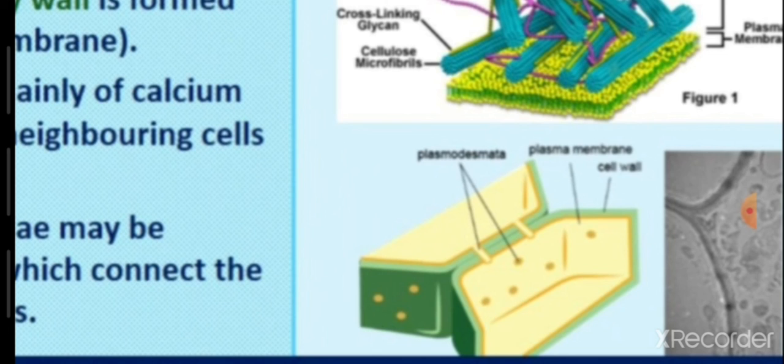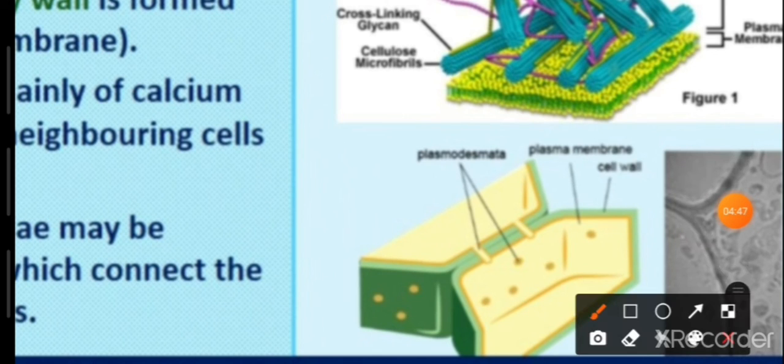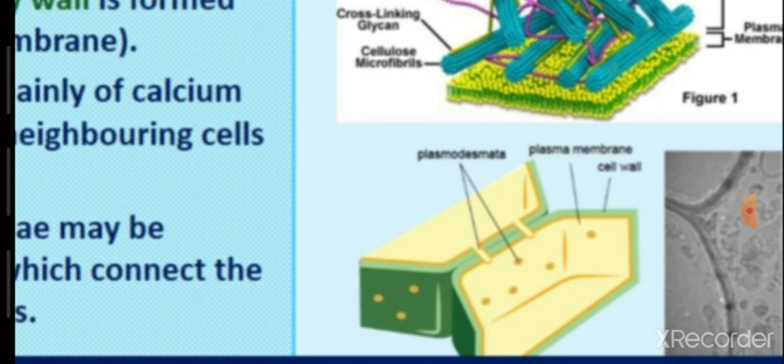As you are able to see in the diagram also, see, these are the plasmodesmatal connections. So these plasmodesmatal connections help in connecting the middle lamella and the cell membrane or the cell wall of the two different cells.